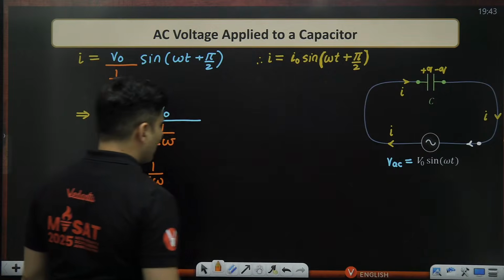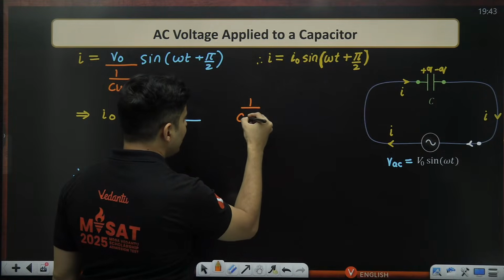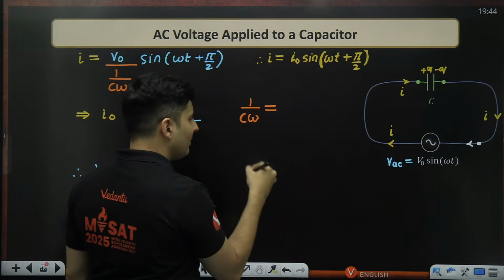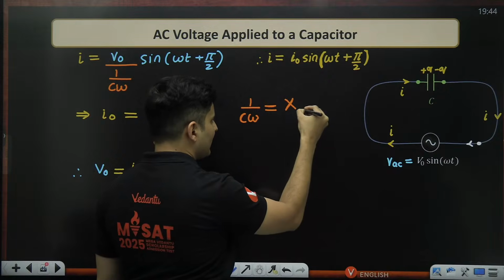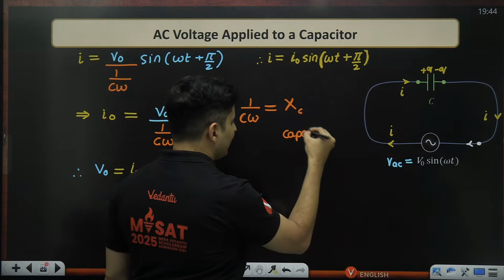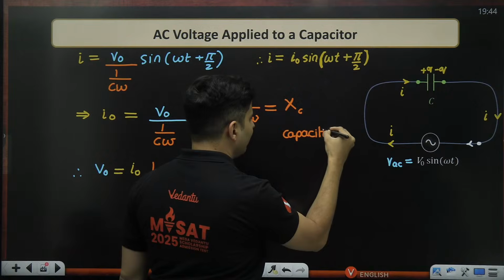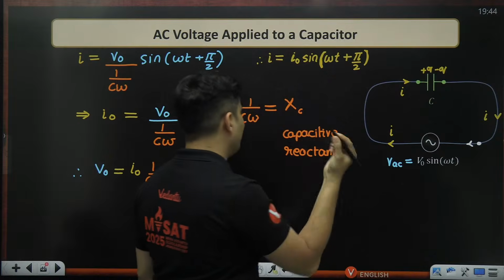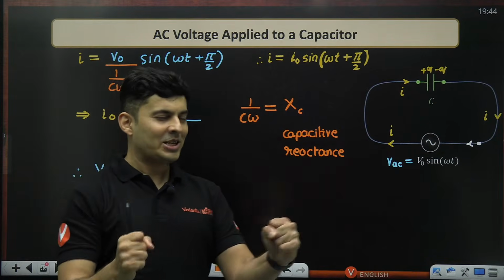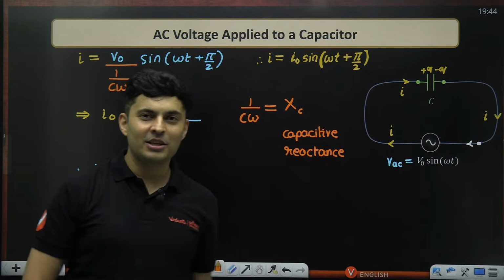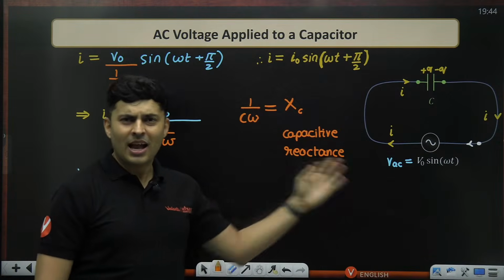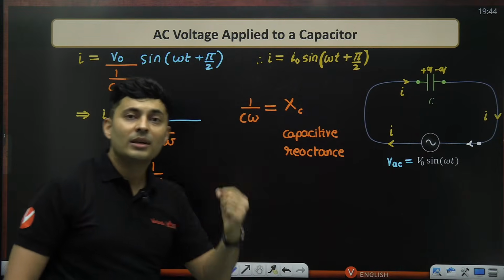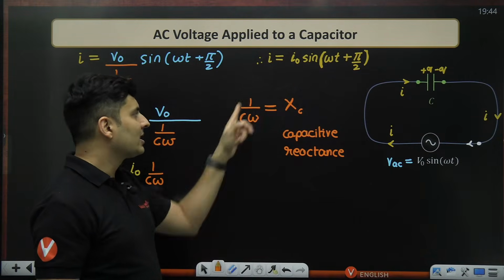We give it a new name and we call 1 by c omega, which is like resistance, not the resistance, XC. It is called the capacitor's resistance, which is called capacitive reactance. So now the capacitor is very happy. I got a new name. At least I'm not like a resistor, not like an energy loss machine. I oppose, I have the same dimensions, but I do not cause energy loss. So reactance never will cause that energy loss. Is this concept clear? This is called capacitive reactance.